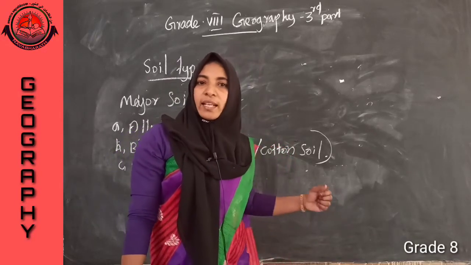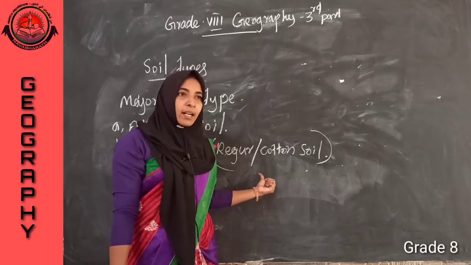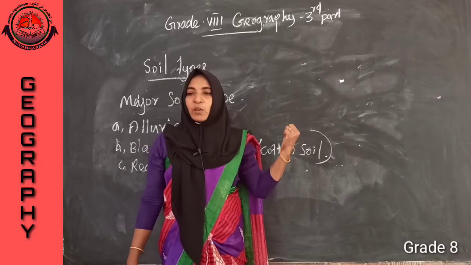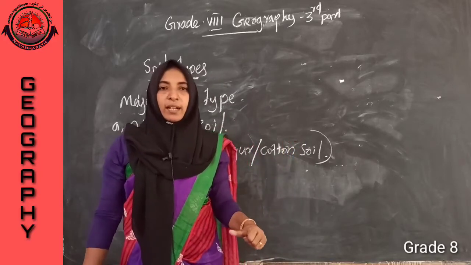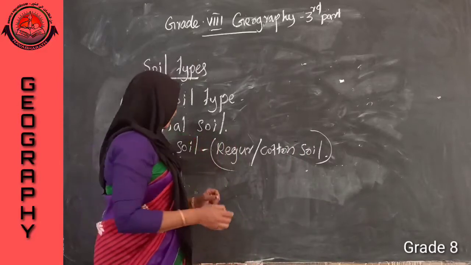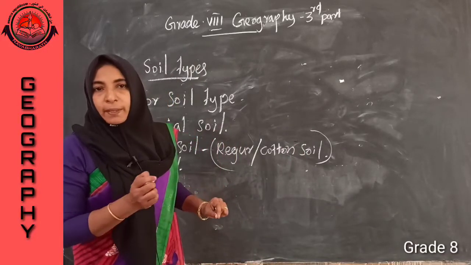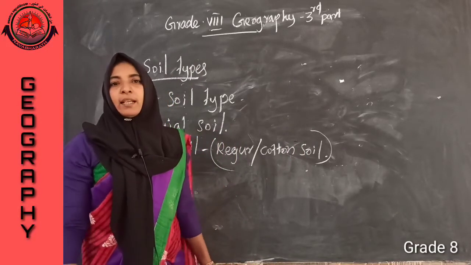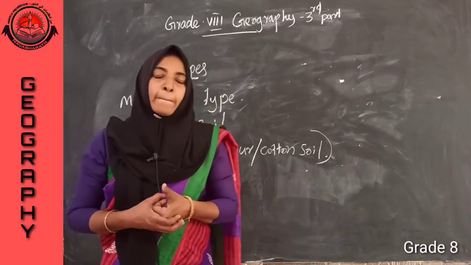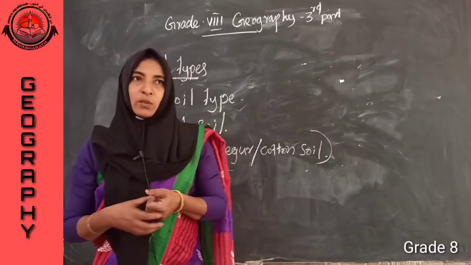Red soil contains oxide of iron. Where can we find it? In the southeastern part of the Deccan region. Is it clear? Next type of soil, laterite soil.